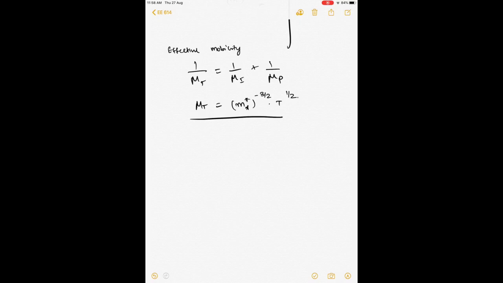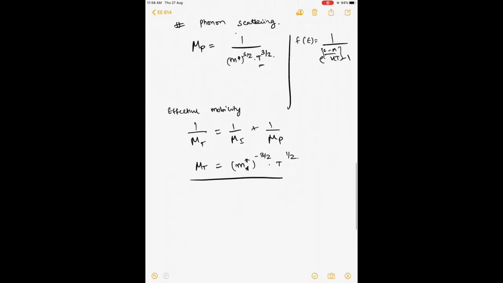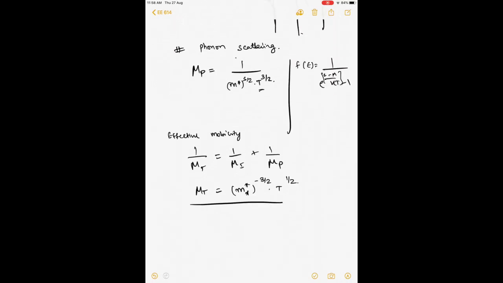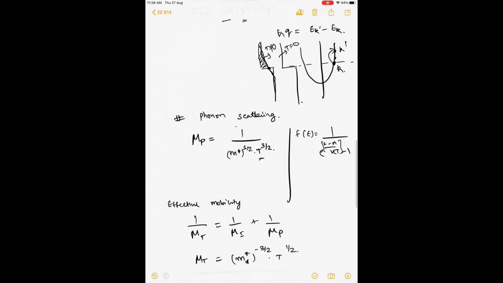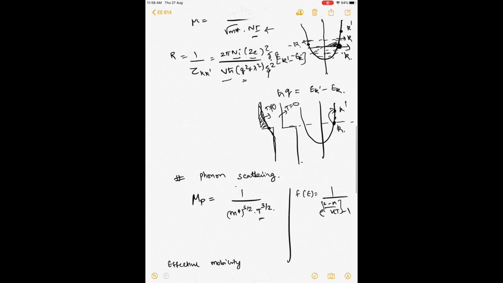However, if you have very low ionized impurities, then you have a mobility which increases at lower temperature. You can see the inverse relationship. However, if you have a semiconductor with very large doping density at very low temperatures, you will have a mobility which increases with increasing temperature, right? These three things are something that you have to really understand.